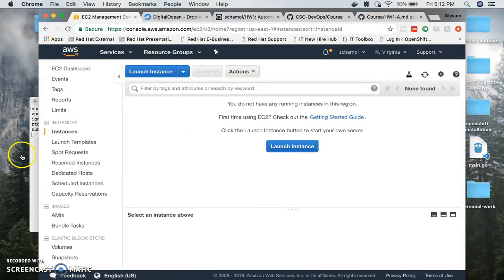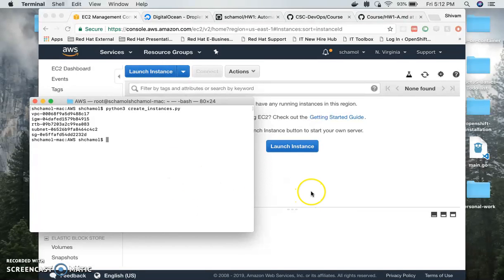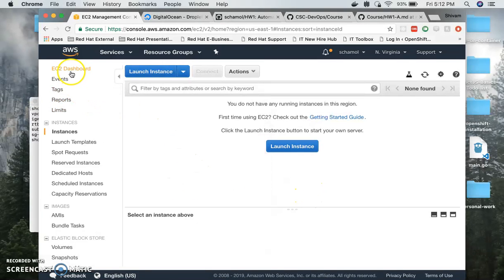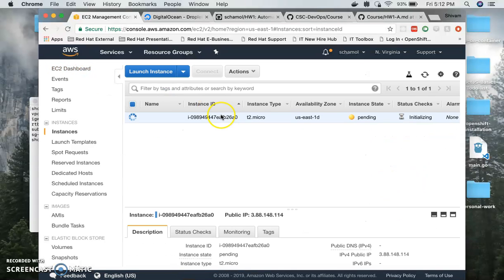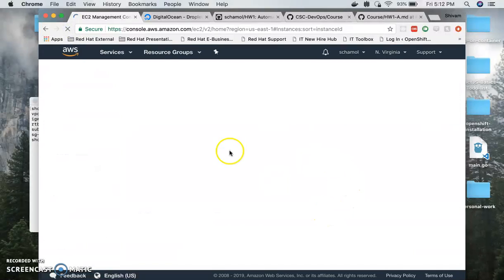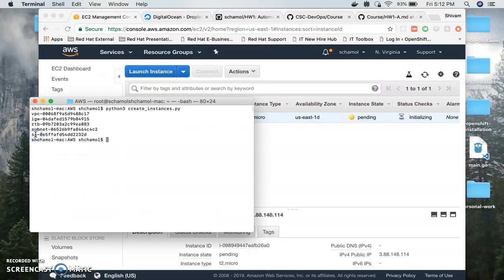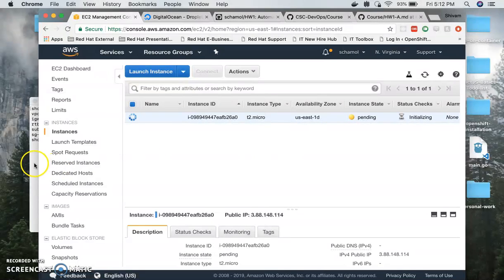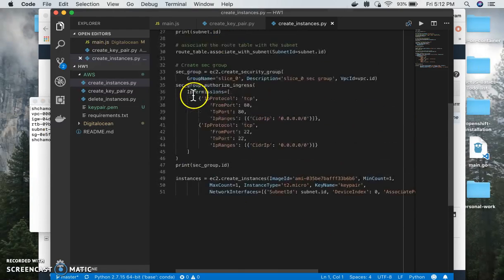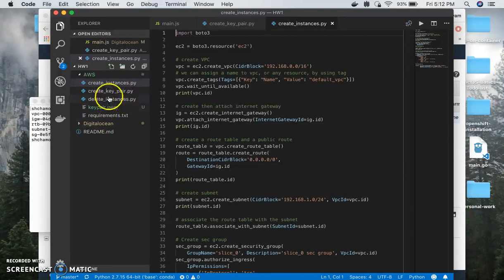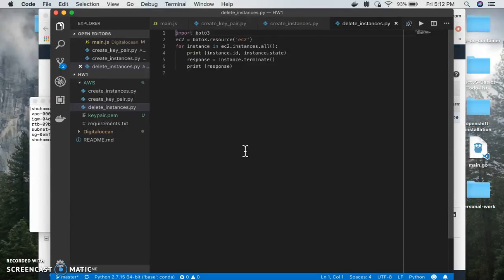So as you saw, we had no instances at that time, and now you can see we're generating the VPCs, subnets, security groups, and it takes a little bit of time to come up, but you can see that it's now coming up. What's really important is that we provide the right credentials in the configure file of the AWS directory, or through the terminal. And till the time it comes online, I'll show you the code for deleting the instances.